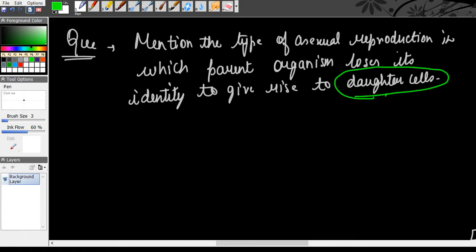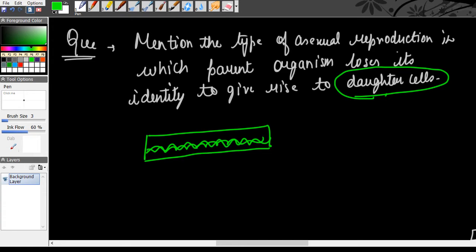First of all, read this part: daughter cells. In fragmentation, does the organism give rise to daughter cells? No, it does not. In fragmentation, basically what happens? The parent organism breaks. If you have a look at a Spirogyra filament, if you look at it closely, what happens?